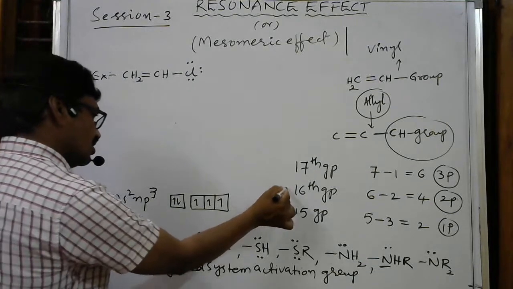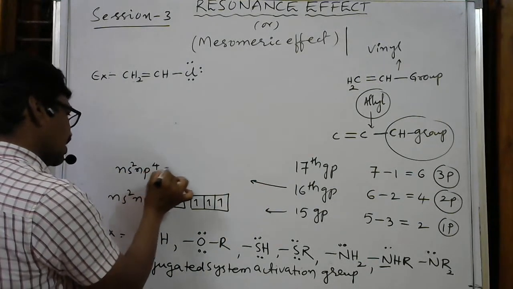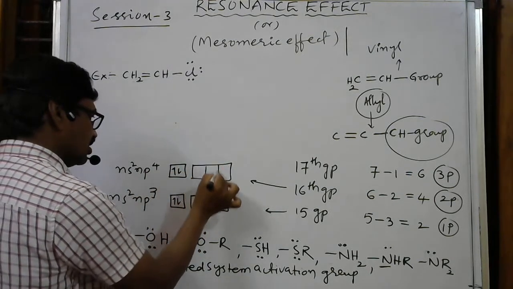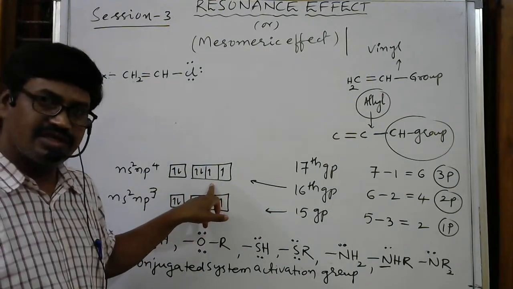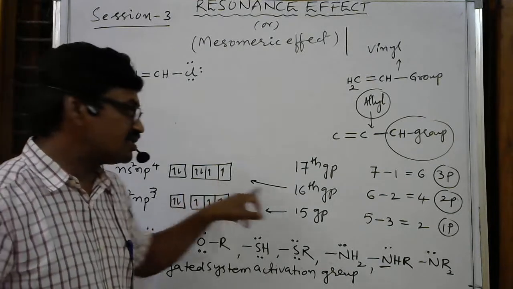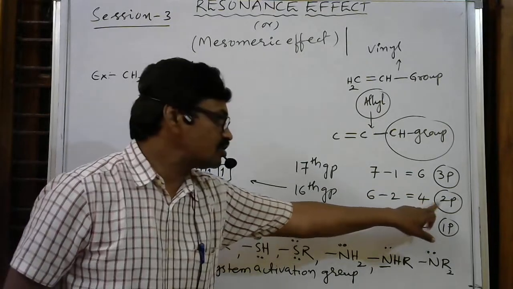Similarly, if it is 16th group, ns2, np4 is the configuration. In ns2, 2 electrons. In the p orbital, how many? 1, 2, 3, 4. So how many unpaired electrons are appearing here? 2 unpaired electrons are appearing, so that its valence is 2. So I wrote 2 here. 4 means 2 pairs.